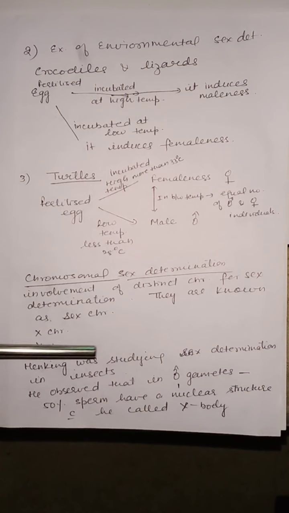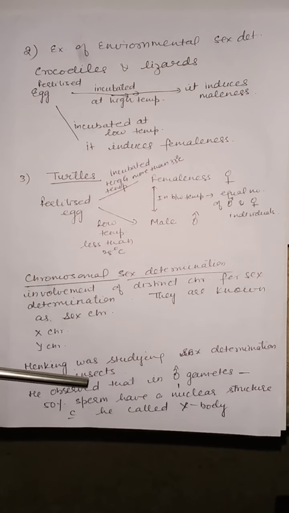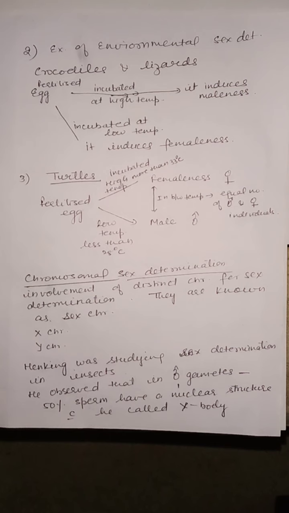Henking was studying sex determination in insects. He observed that in male gametes, 50% of sperms have a nuclear structure which he called X body.